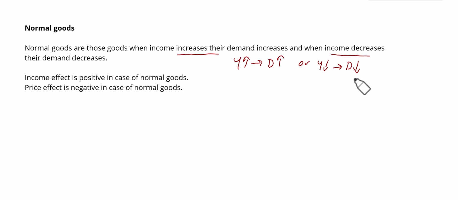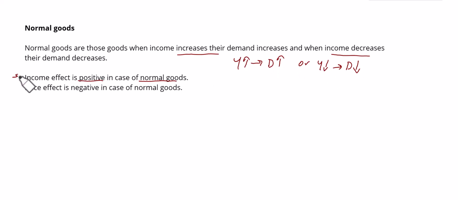Basically, normal goods vary from person to person, as the income level in the society varies from person to person. So normal good examples vary from person to person. In the case of normal goods, the income effect is positive. As I mentioned here, when income increases, demand is increasing, and when income decreases, demand is also decreasing. They both are moving in the same direction.